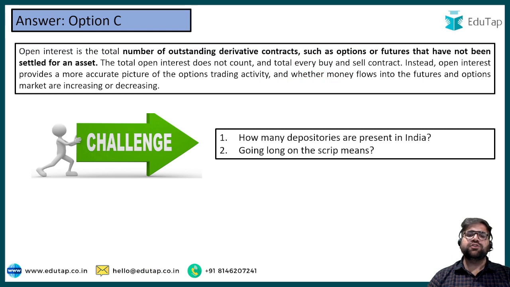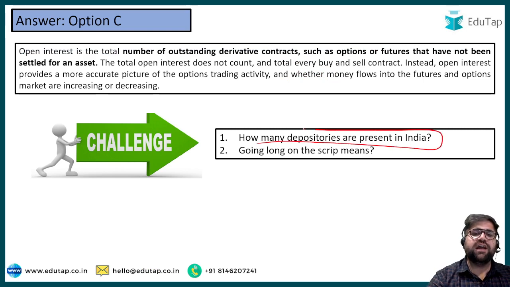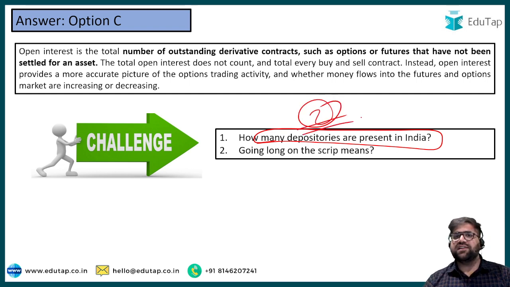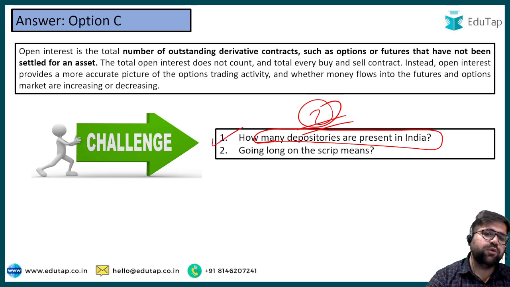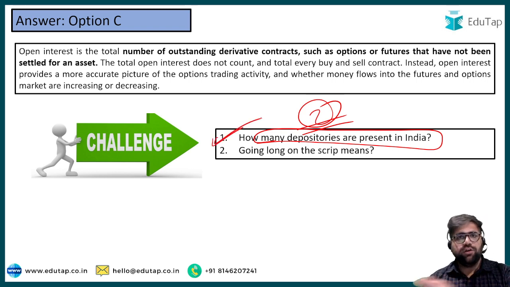Now my challenge to you in this question is: how many depositories in India are present right now? Is it 1, 2, 3, 4, or 5? There are currently 2 depositories, and I hope you know about them, NSDL and CDSL. NSDL is National Securities Depository Limited and CDSL is Central Depository Services Limited. These are the 2 depositories which are taking all the load of BSE and NSE.